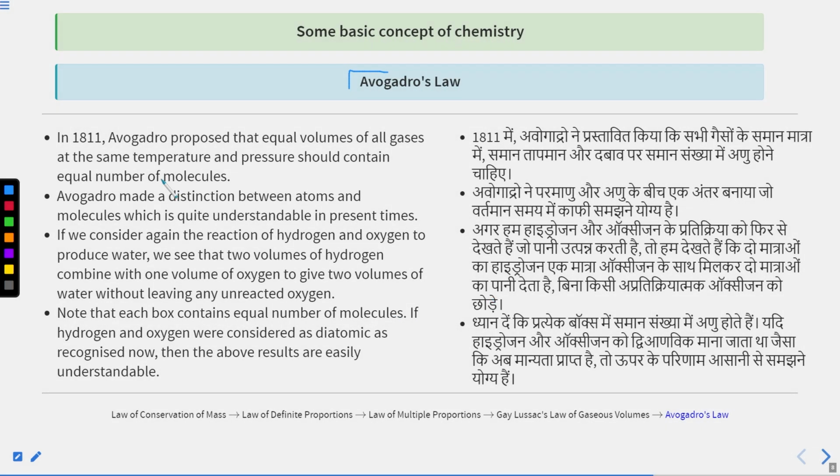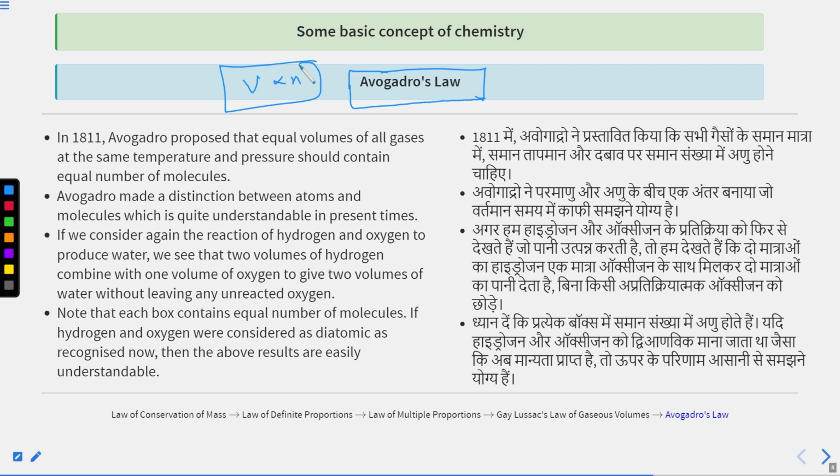In 1811, Avogadro proposed a law that is named Avogadro's law, and according to that law, equal volumes of all gases at the same temperature and pressure contain an equal number of molecules. It means V is directly proportional to N. Avogadro made a distinction between atom and molecule, which is quite understandable in present times.